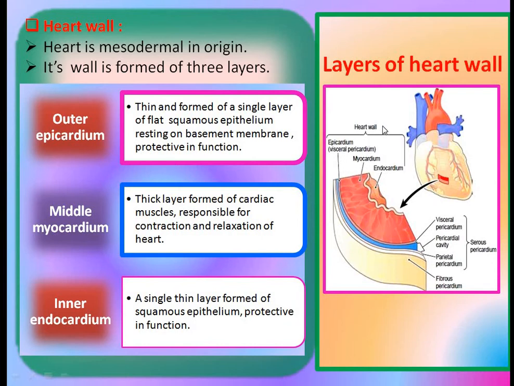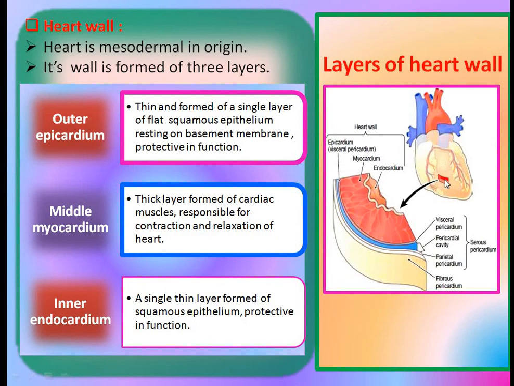This is the heart wall. The first layer is called epicardium, the middle layer is called myocardium and the inner layer is called endocardium.